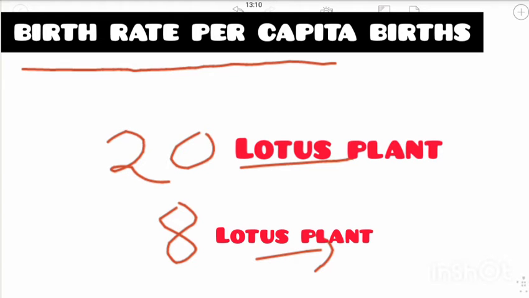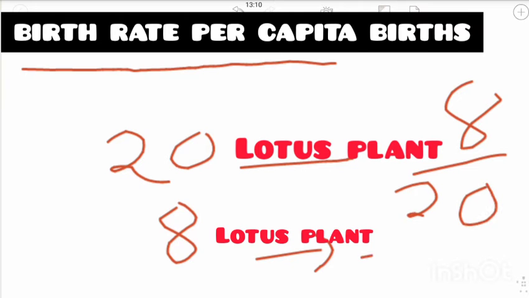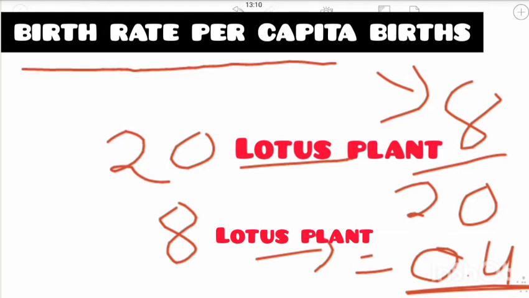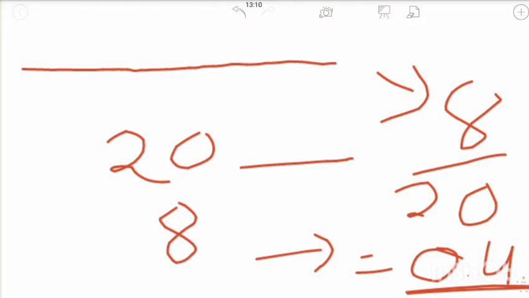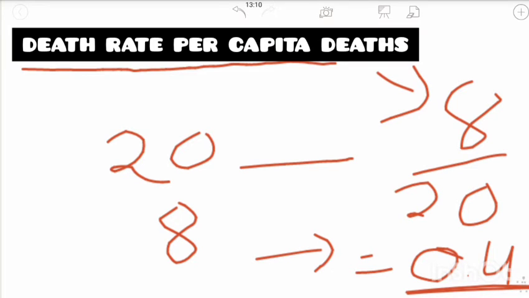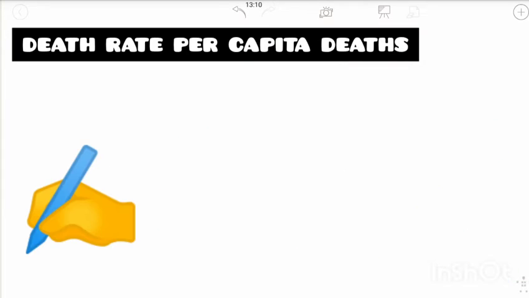So now the birth rate will be 8 by 20, which is equal to 0.4. This is equal to 0.4. So this is 0.4 offspring per lotus per year, right? 8 is the number of births, and 0.4 offspring per lotus per year have been produced.